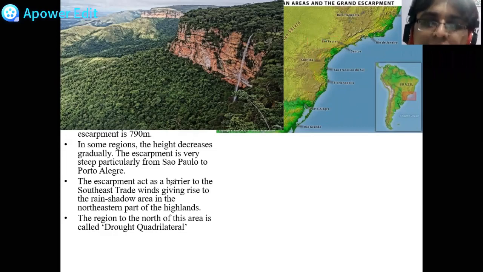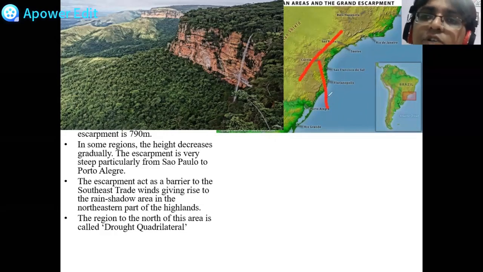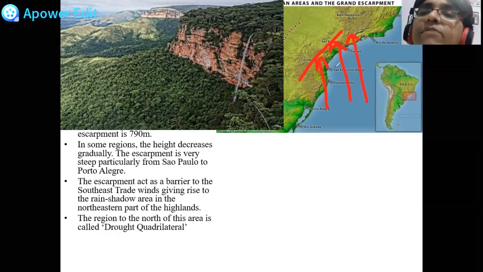Then the next is escarpment acts as a trade barrier and the rain shadow region has formed. So यहाँ पे ये escarpment है. So यहाँ से जो winds आ रही है, that are carrying what? That are carrying the moisture, which are going to give rainfall. Here is the rain falling zone, and this has become the rain shadow zone, and this has formed an area that is called as the drought quadrilateral.